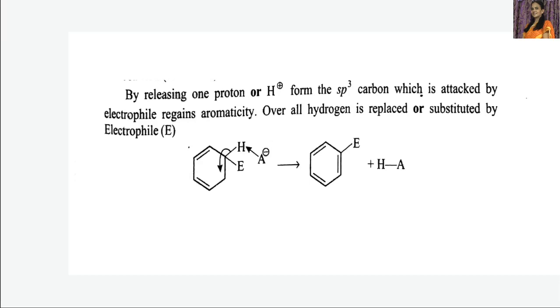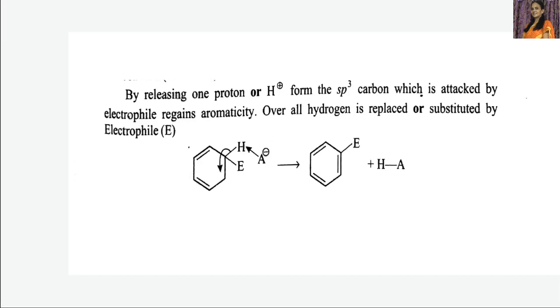You can see 6 pi electrons once again in this. Therefore, it is once again aromatic, whereas this sigma complex is non-aromatic. So it is a non-aromatic compound, where after the addition of the electrophile, this sigma complex is non-aromatic because of the presence of only 2 pi electrons.